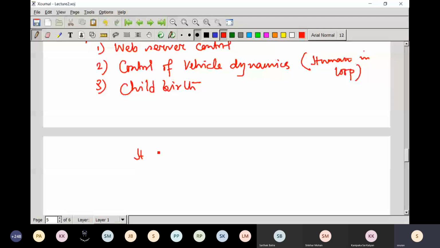Whenever the head of the baby pushes against the cervix, immediately a signal is sent to the pituitary gland.